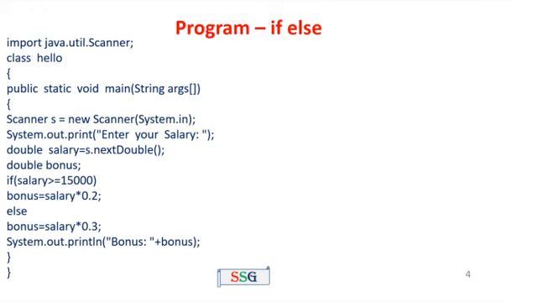The salary may be of double data type: double salary = s.nextDouble(). Next we have to calculate the bonus value, double bonus. If salary is greater than 15,000, bonus = salary * 0.2. That means 20% of the salary is assigned to the bonus value. Otherwise, if the condition is false, bonus = 30% of the salary. Then System.out.println(bonus).